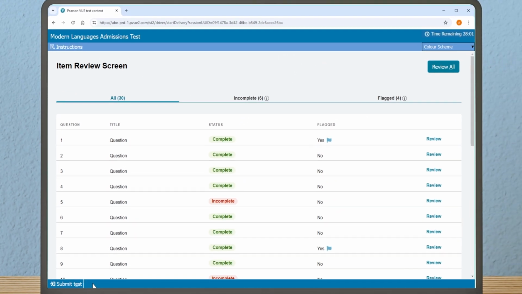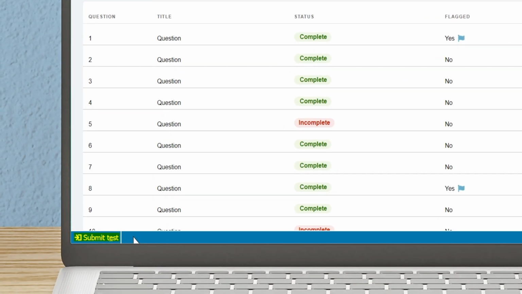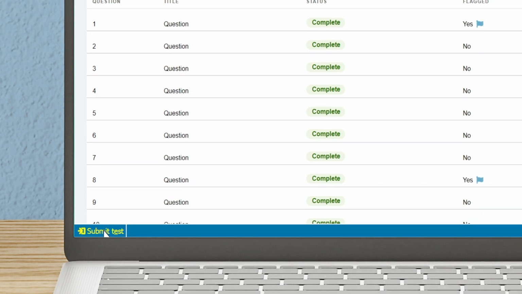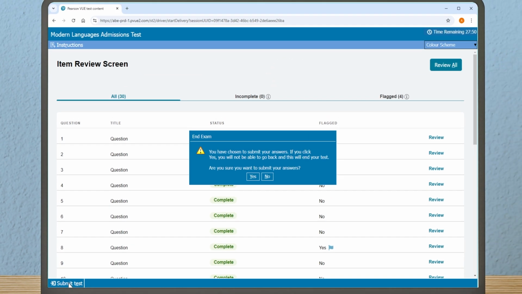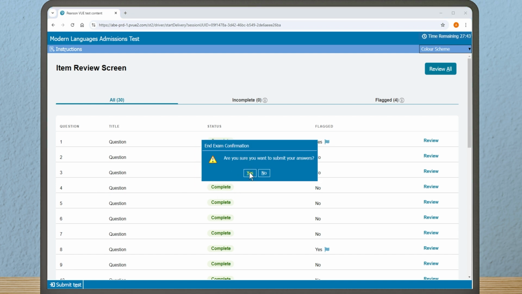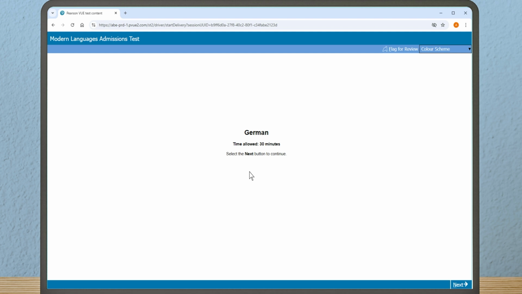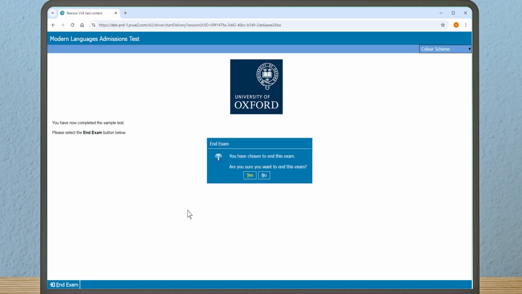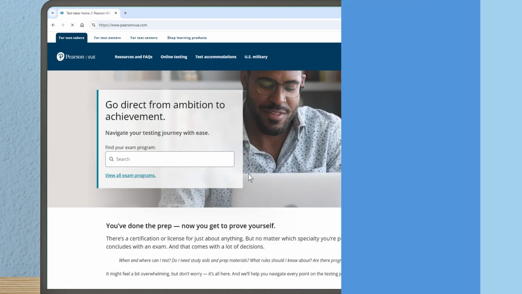Back on the review screen, in the bottom left-hand corner, you will now see a Submit Test button. Once your answer is complete and you are ready to submit your test, click on this to finish. A warning pop-up will appear asking you to confirm whether or not you want to submit your test. If you click Yes, another one will appear to double-check. If you have selected a second section of the test, this will now automatically appear. Otherwise, you will be asked to end exam by clicking on a button in the bottom left of your screen.